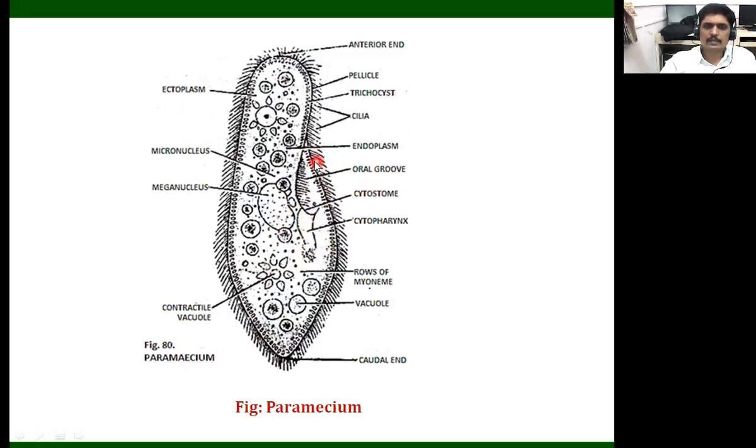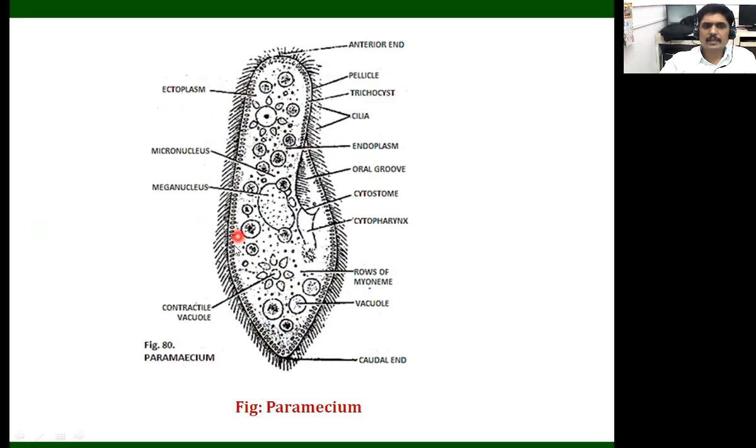The cilia in the oral groove are arranged in a circular manner, and they move to make a water current and take in food material. There is a selection path and a rejection path for the food. There is the cytostome, and below that the cytopharynx, and at the end the food vacuoles form. The body also shows two different parts: the outermost ectoplasm and the innermost endoplasm.